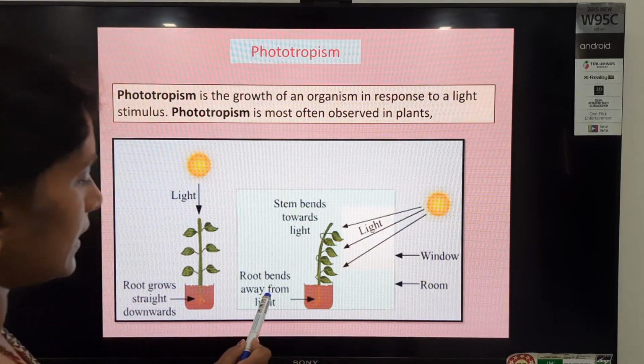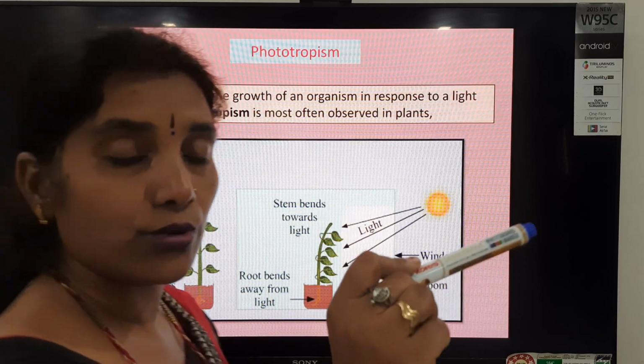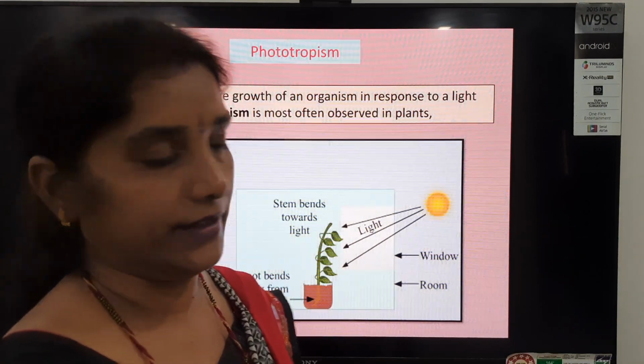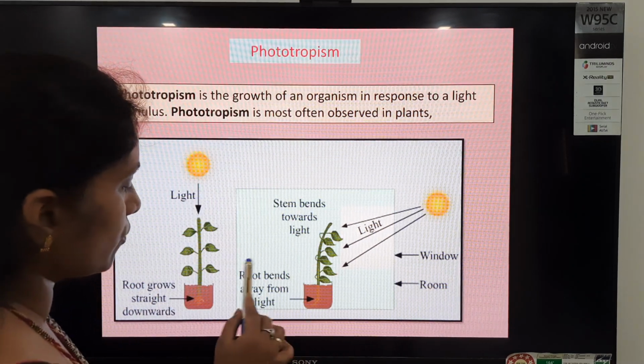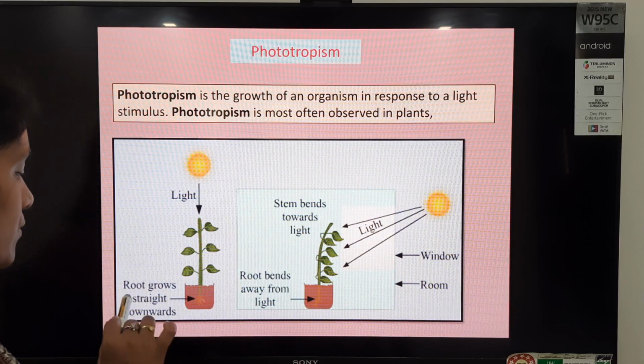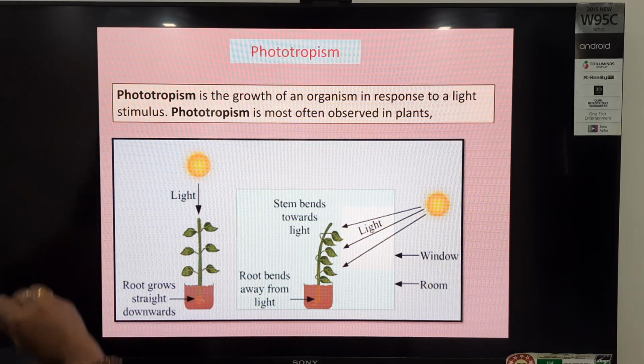And what is the tendency of roots? Roots want to grow downwards, or roots want to move away from the light. So here the roots show negative phototropism, because roots grow straight downwards and the stem grows upward.